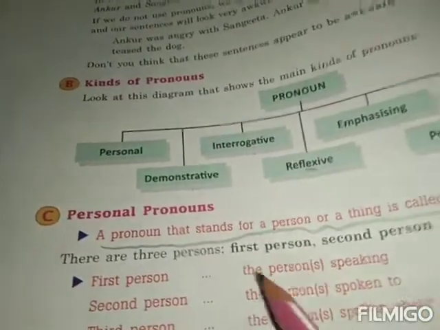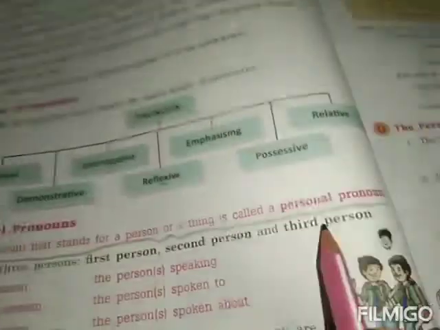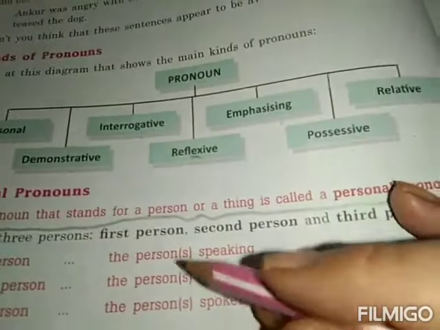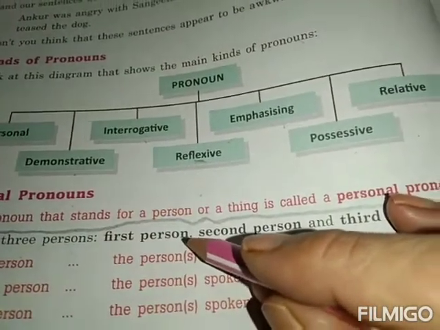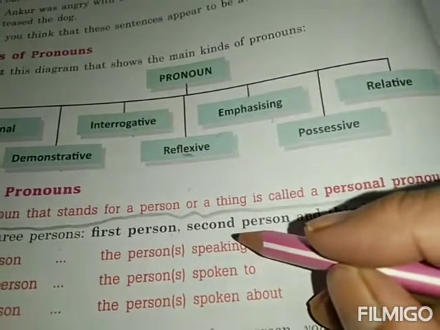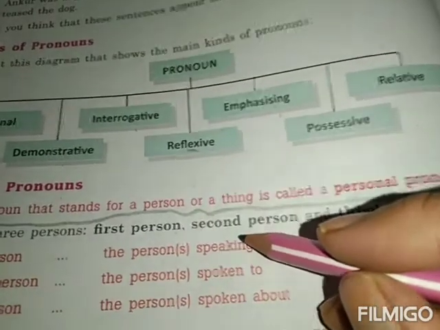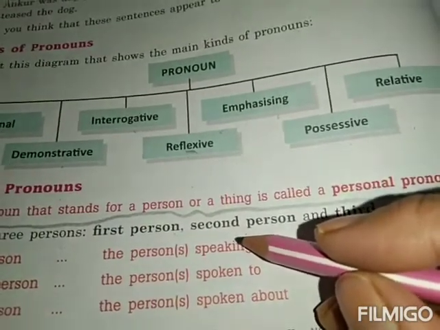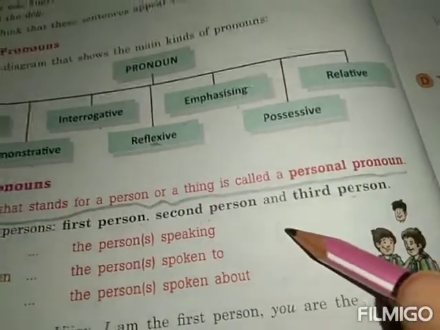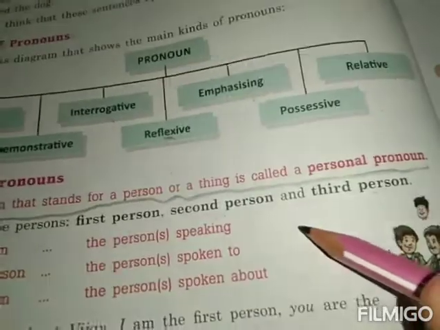There are three persons, first person, second person and third person, right? First person यानी हम जब बोलते हैं खुद के लिए तो it is first person. Generally here we use I. Second person यानी किसी और आदमी के साथ, किसी और इंसान के साथ हम बात करते हैं, that is second person. That becomes you, right? And third person is वो person present नहीं है, किसी और के बारे में आप बात कर रहे हो, that becomes the third person.